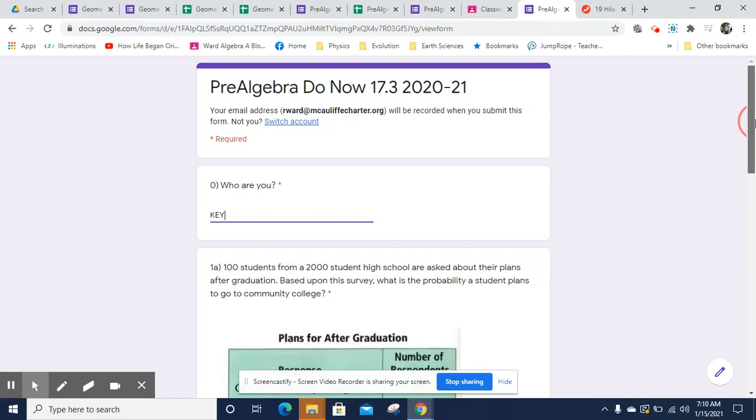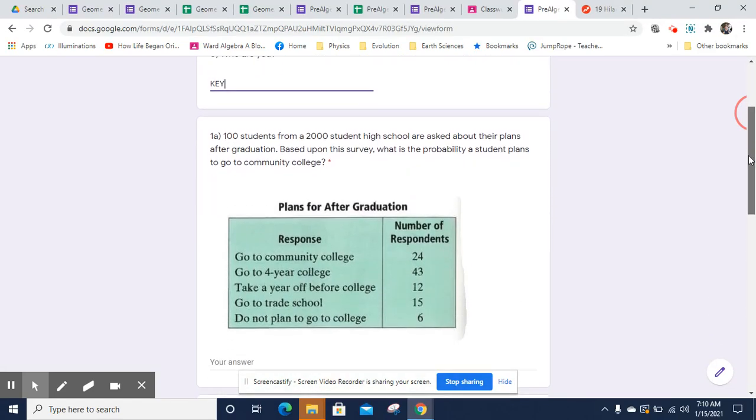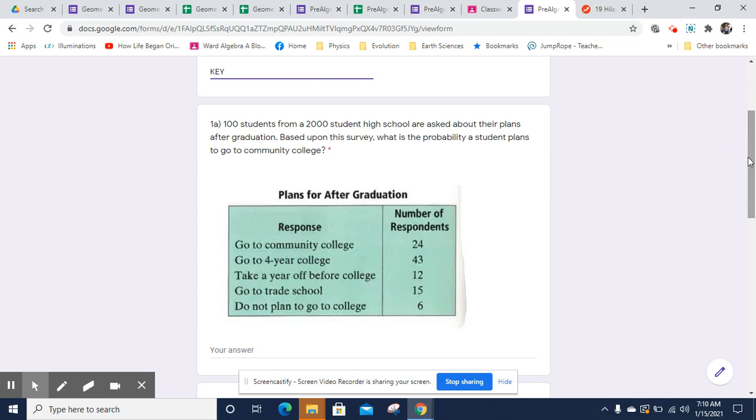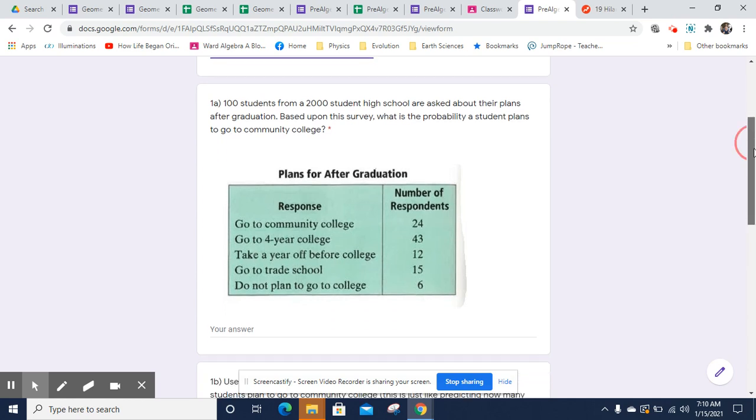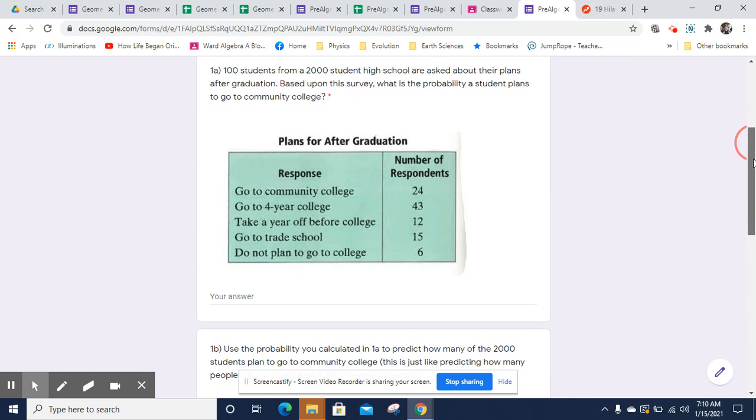This is Mr. Warden. This is a video key for Do Now 17.3, and I'm doing a little bit of a reprise of something that was on the exit ticket the other day, where we're going to look at probability from a sort of statistical standpoint.